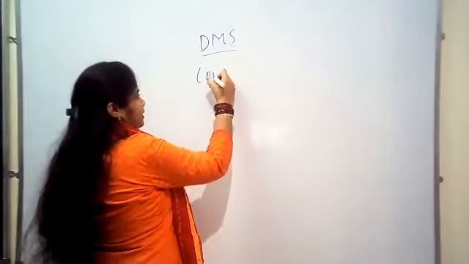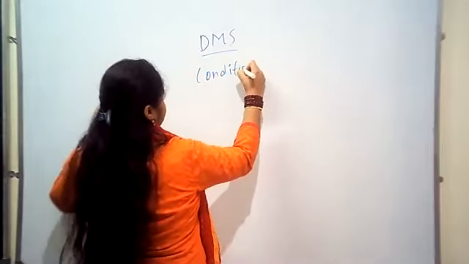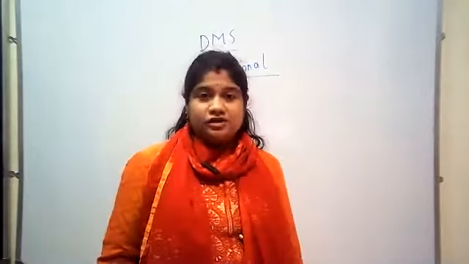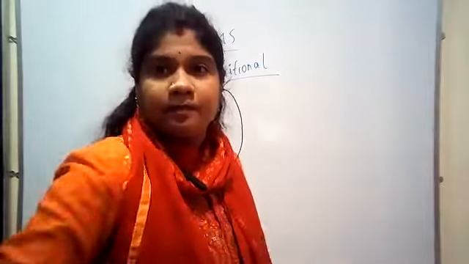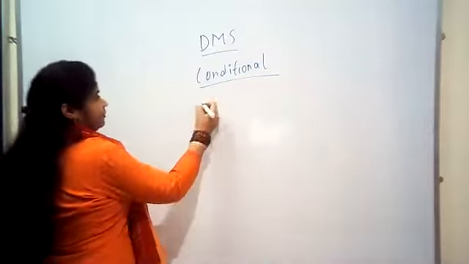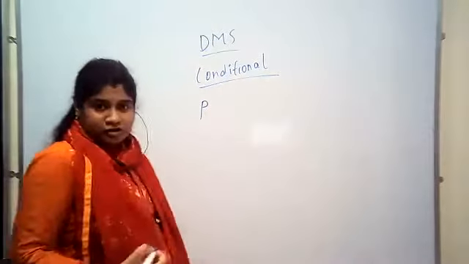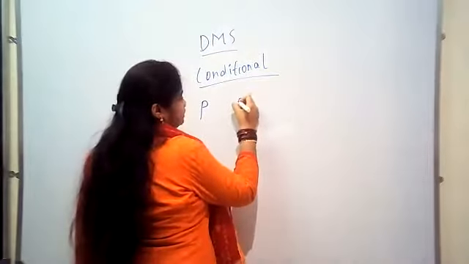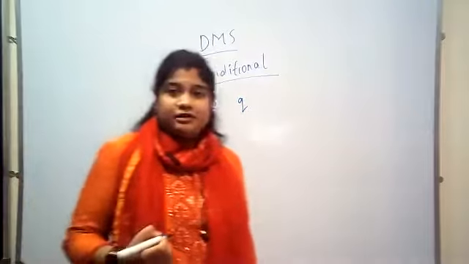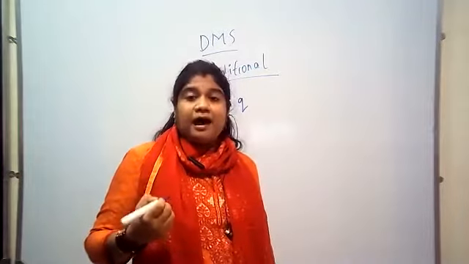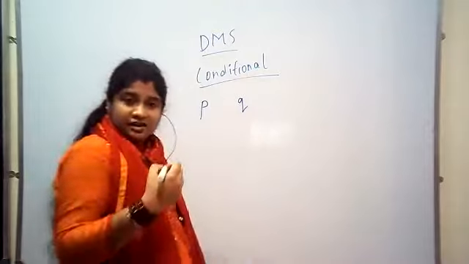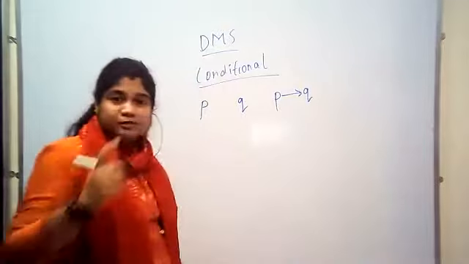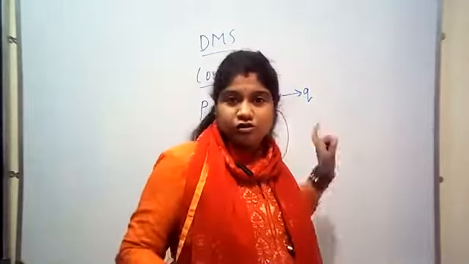Conditional is a type of logical connective where we consider two propositions, proposition P and proposition Q. How do we represent the conditional? With an arrow mark: P conditional Q. I will explain Q conditional P also, but for now, just concentrate here.